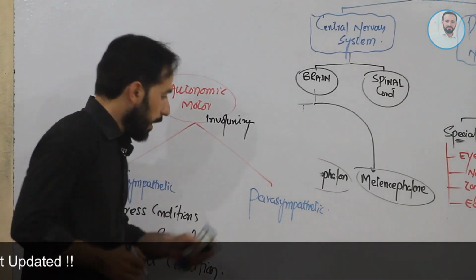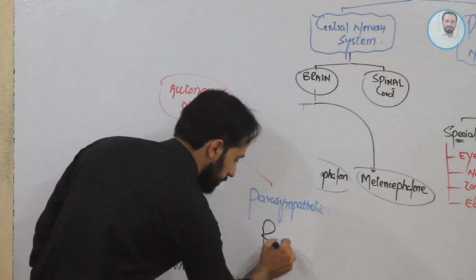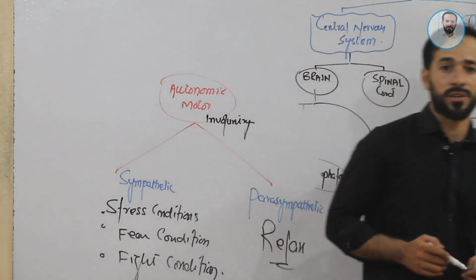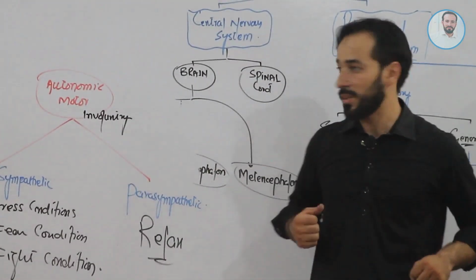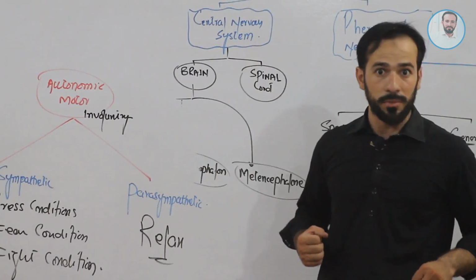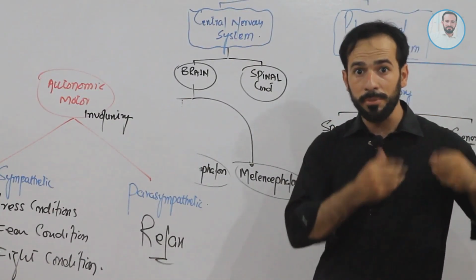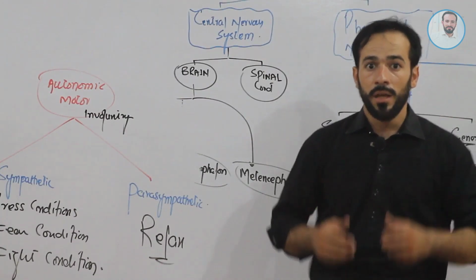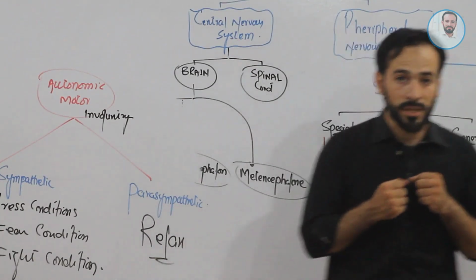And parasympathetic activity will make you relax. For example, if in my body just now sympathetic activity will activate, there will be dilatation of my pupils, right? My heartbeat will be faster. There will be sweating, right? There will be hyper respiration, right? So after some time when I sit,